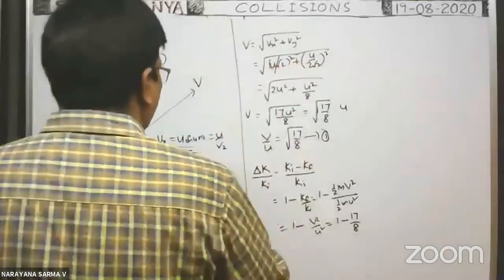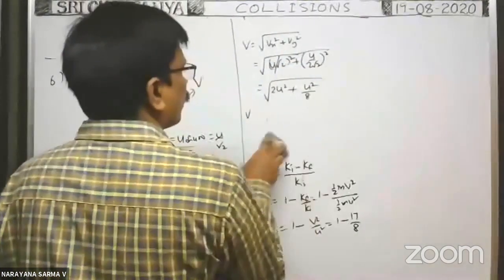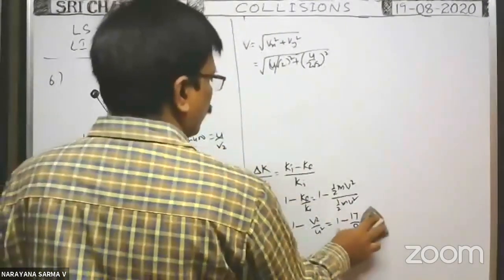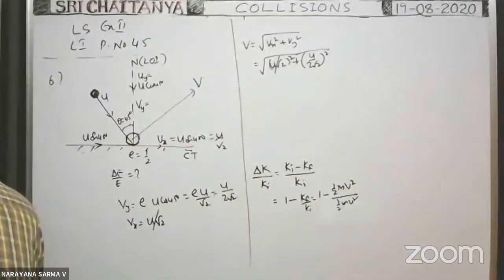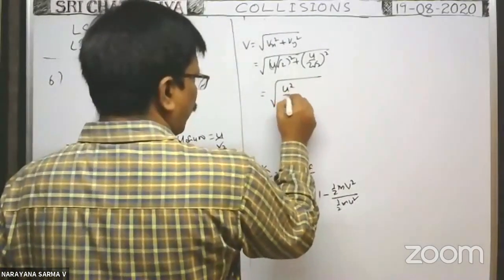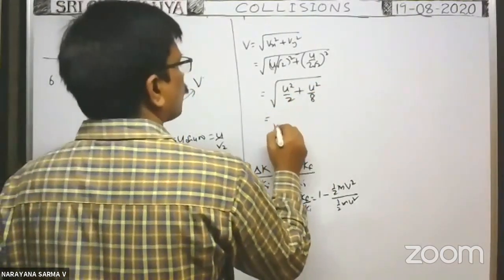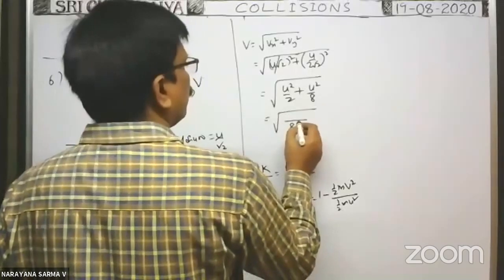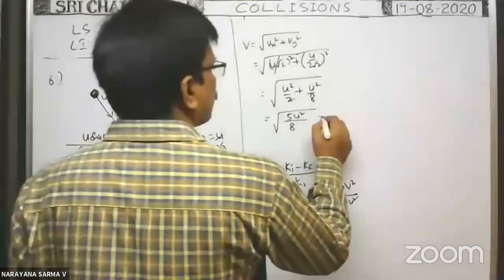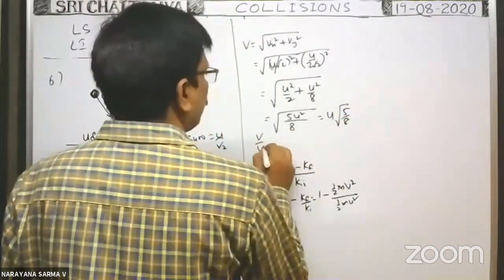So here, the square root of u square by 2 plus u square by 8. When you take 8 as LCM, you get 5 u square under the root. So this is equal to u into root 5 by 8, or v by u is equal to root 5 by 8.